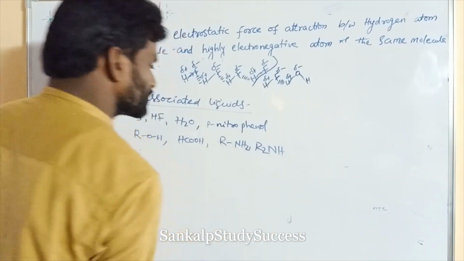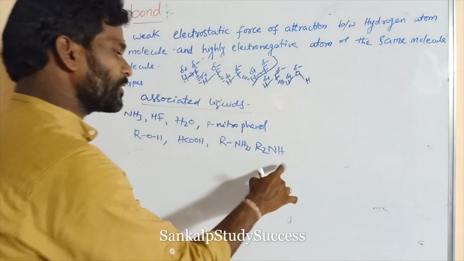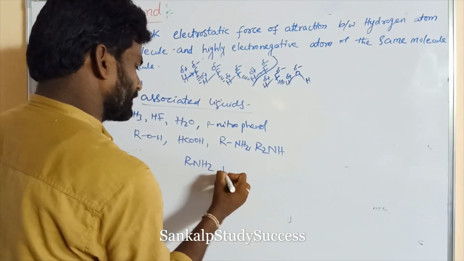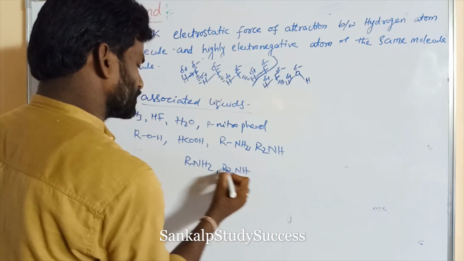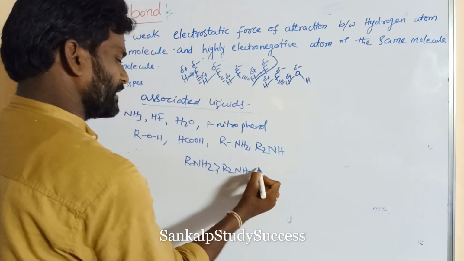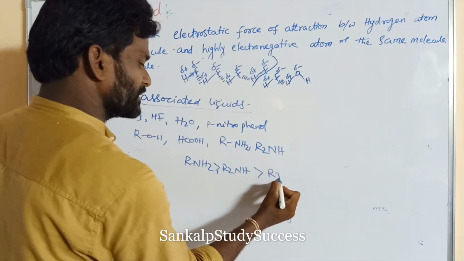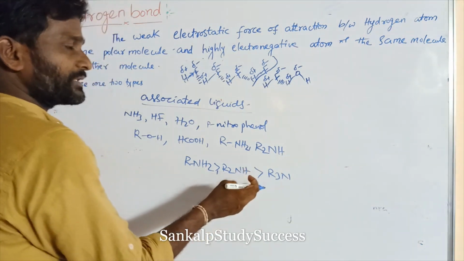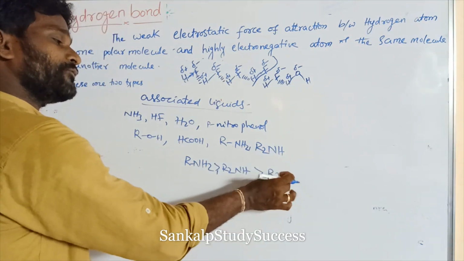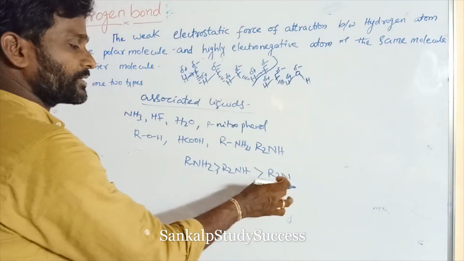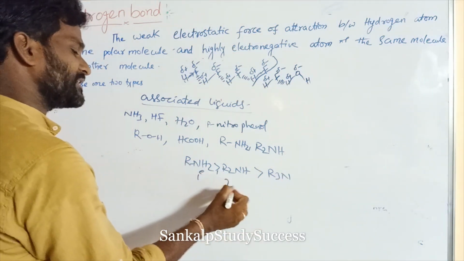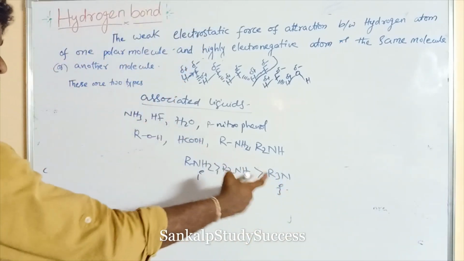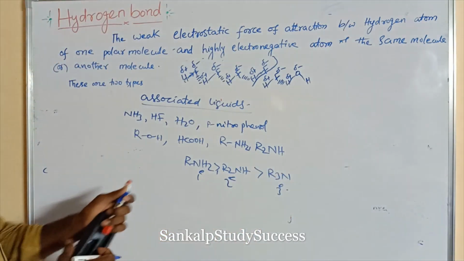So in these amines, which has the higher boiling point? The boiling point order is primary amine, R2NH secondary amine, and tertiary amine R3N. Why is the boiling point of primary and secondary amines more than that of tertiary amine? Tertiary amine cannot form hydrogen bonds, but primary and secondary amines can. This is a tertiary amine. This is due to the absence of hydrogen on a highly electronegative atom like nitrogen.